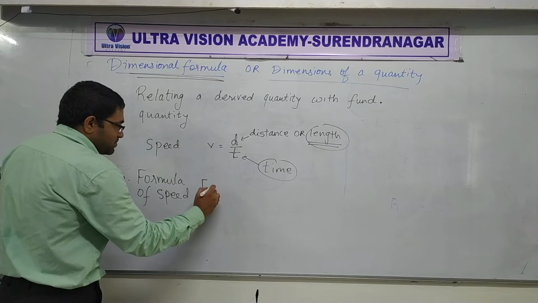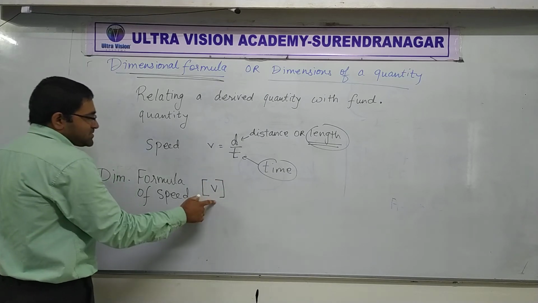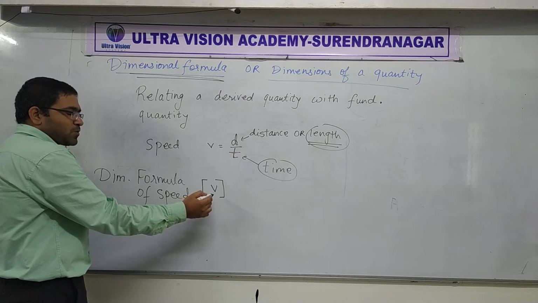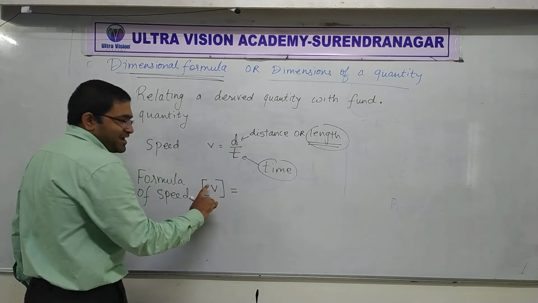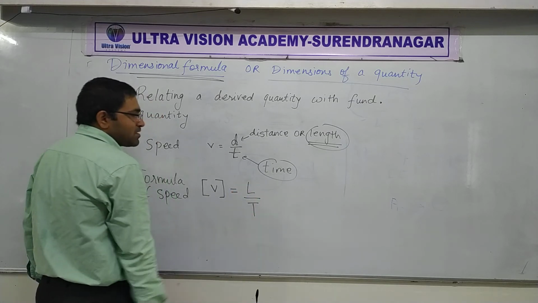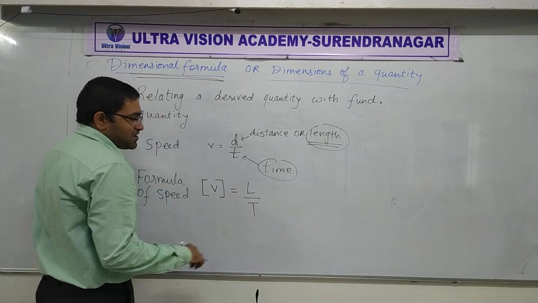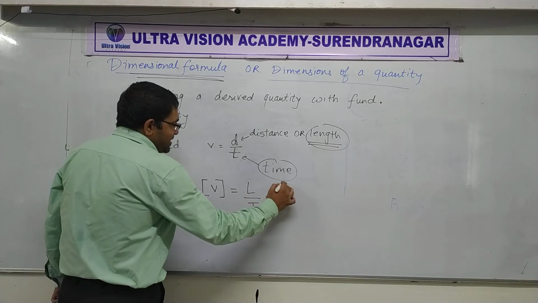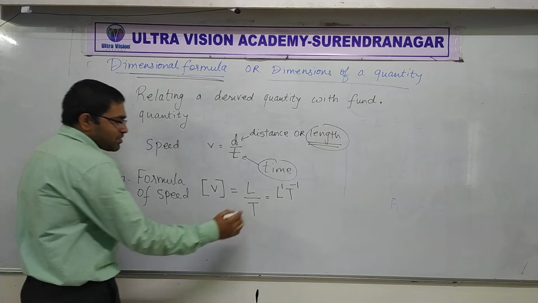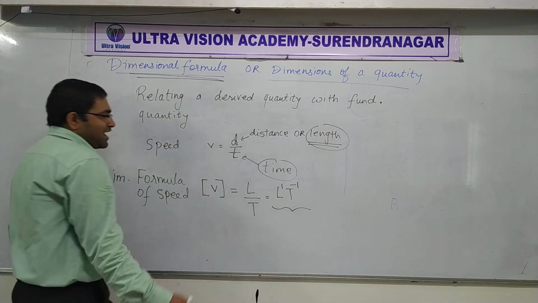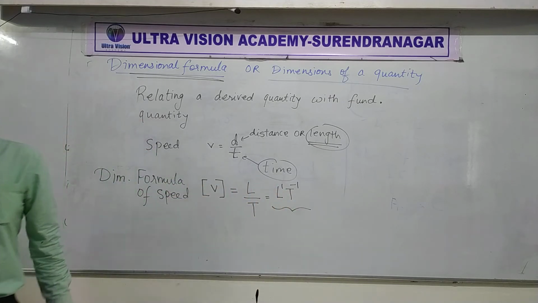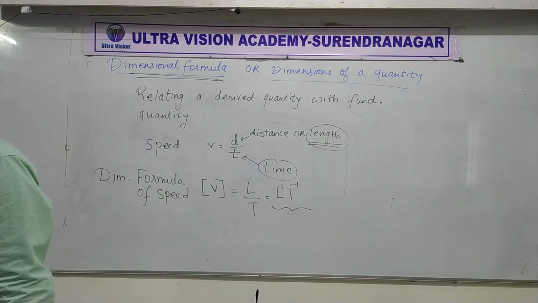Have a look. We compulsorily put square brackets, and write that this is equal to L upon T. But L upon T can be written as L raised to 1 T raised to minus 1. Did you understand? L upon T can be written as L raised to 1 T raised to minus 1. Clear or not clear?